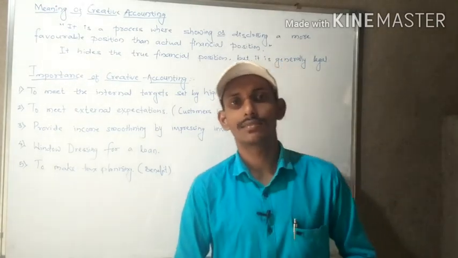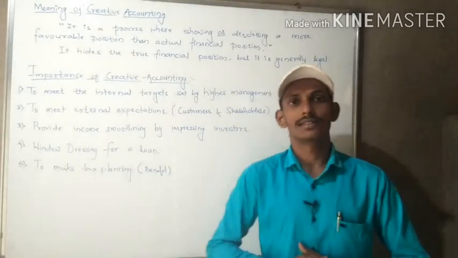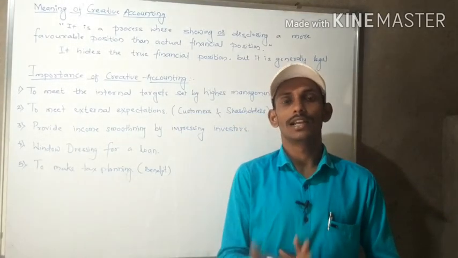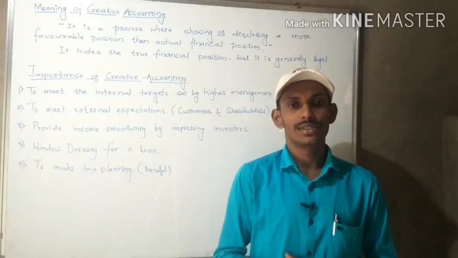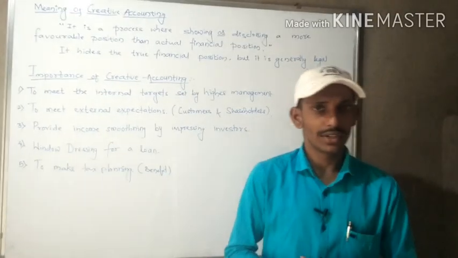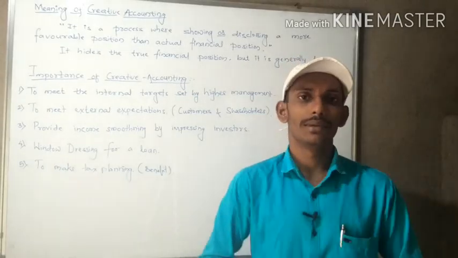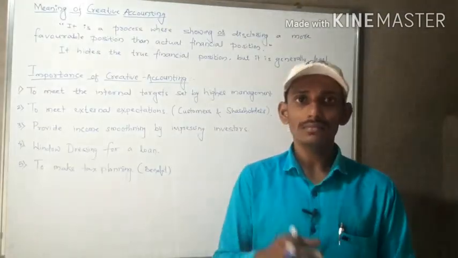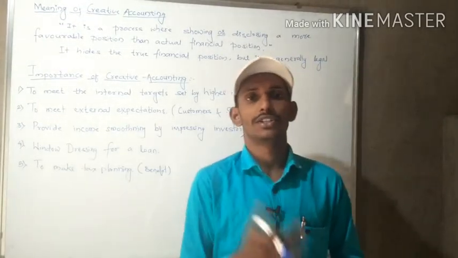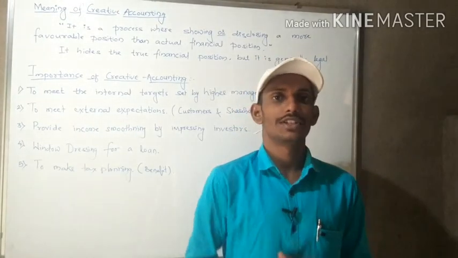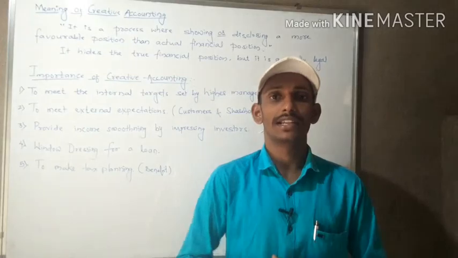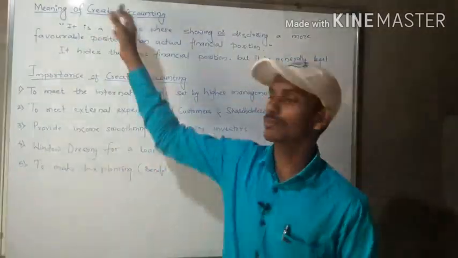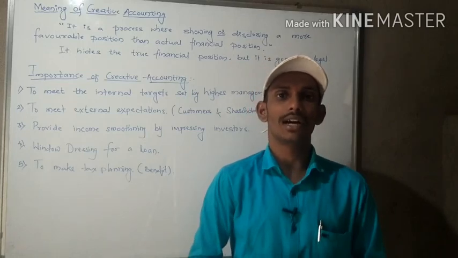Say for example higher management said that you have to increase the market price of shares. Then how is it possible? By using creative accounting we will show the favorable position, and from that many investors may be eager to purchase the shares. From this the share price in the market is going to increase. So this is how it is possible, only by way of creative accounting.